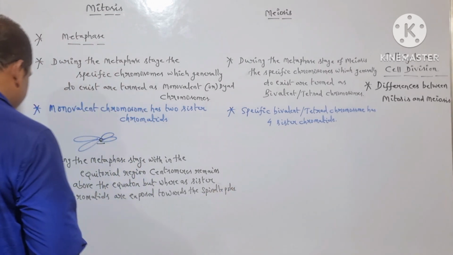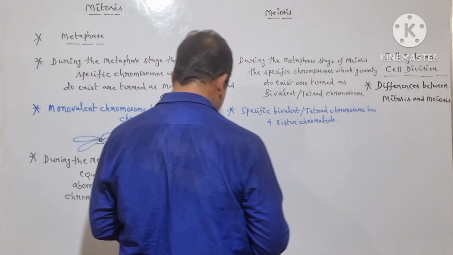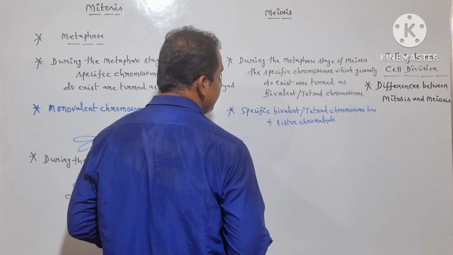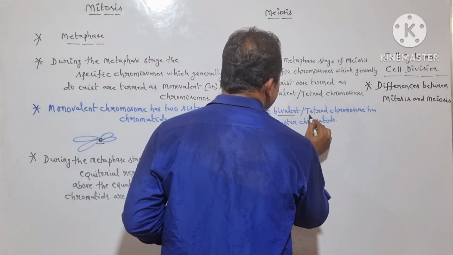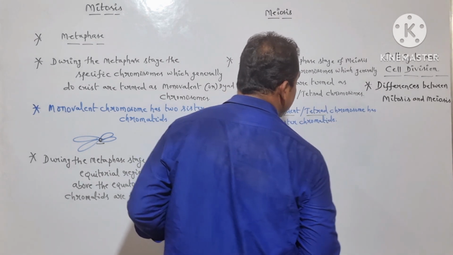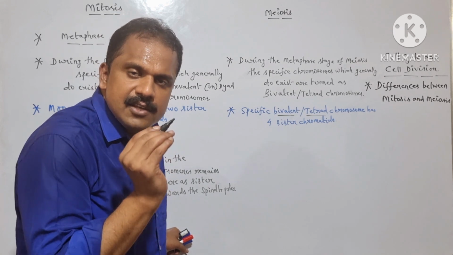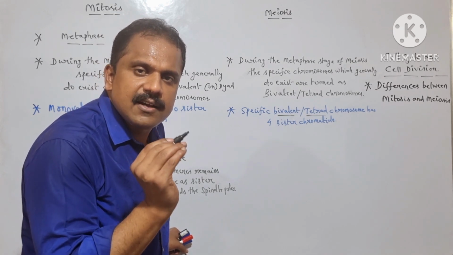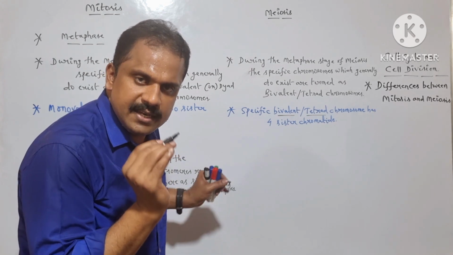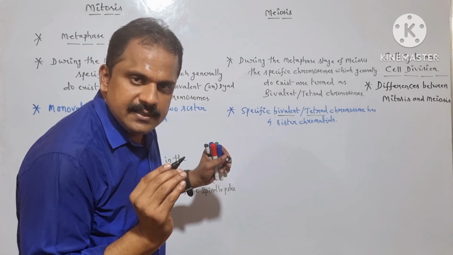Is it clear? But whereas in case of the metaphase stage of meiosis, in general, as we all know, the specific chromosomes which generally do exist are termed as bivalent or tetrad chromosomes. So here, because of the presence of bivalent or tetrad chromosomes, genetic exchange or crossing over takes place. So here during the genetic exchange or the crossing over in between the non-sister chromatids of homologous chromosomes, in general, the centromere exposes towards the spindle poles. Is it clear?